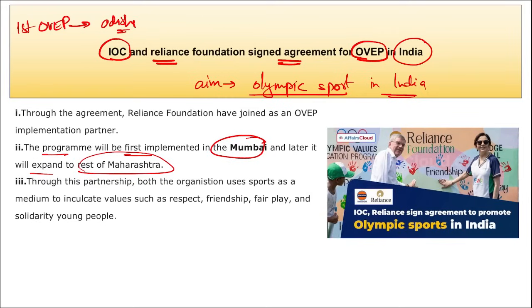Next, if we talk about Reliance Foundation, who is the founder and chairperson? Nita Ambani. Headquarter is in Navi Mumbai, Maharashtra. And if we talk about IOC, who is the president? Thomas Bach. Headquarter is in Lausanne, Switzerland, and it was established in 1984.